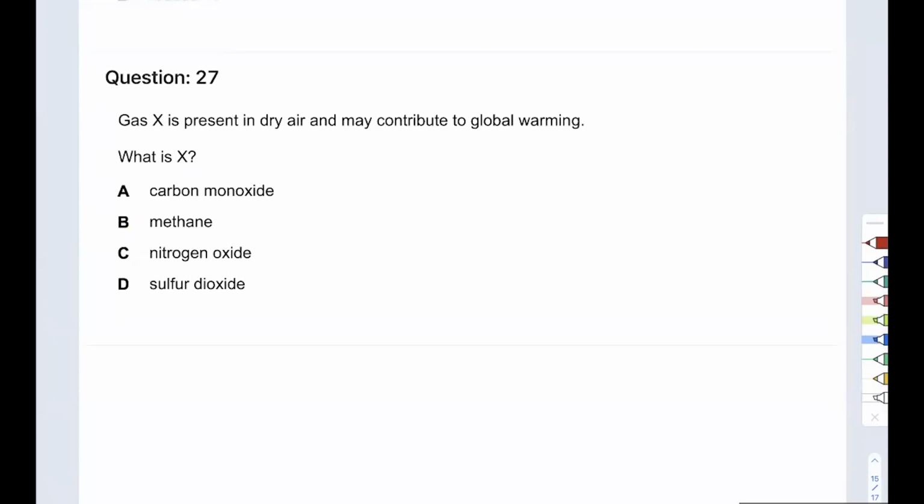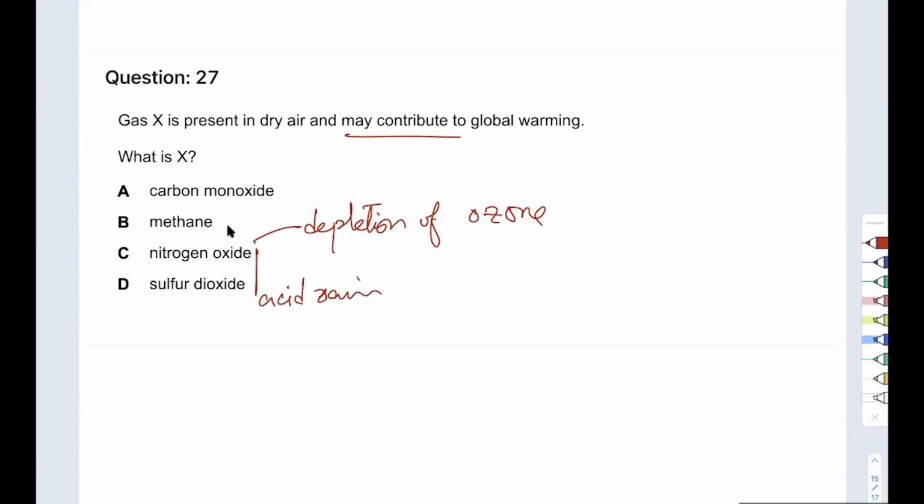But wait a minute. It may contribute. Why is it saying it may contribute? Why not it does contribute? But we don't have to get into that, why that is. Because these two gases, they cause acid rain, and this one also causes depletion of ozone. And of course, if you deplete ozone, and these two cause acid rain, and this one is greenhouse, and this one is toxic, which means it's poison. So only B is the right answer.